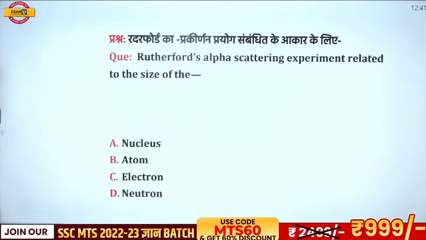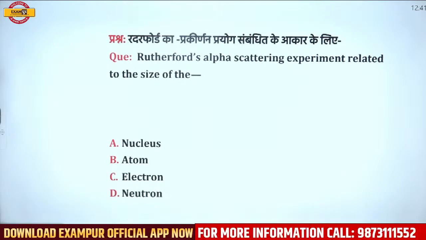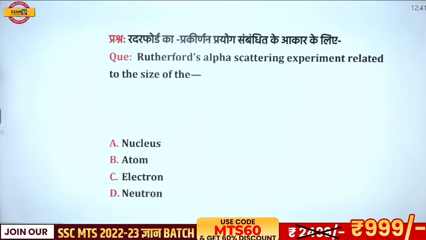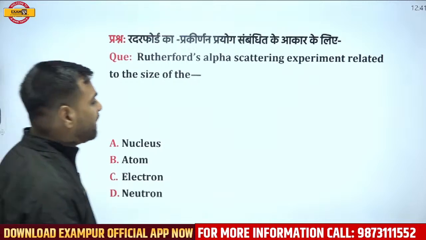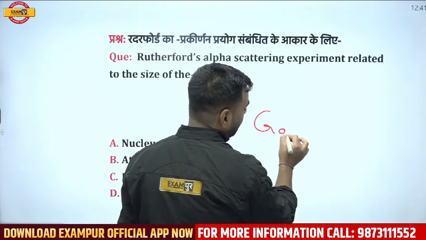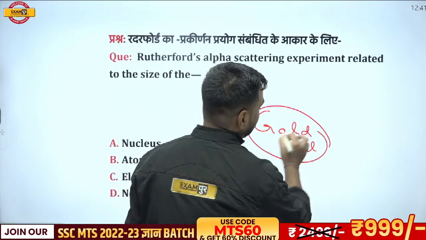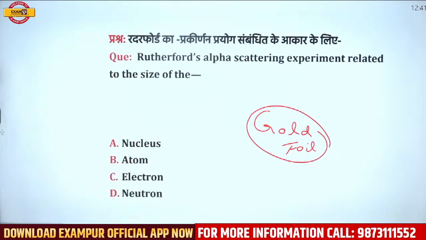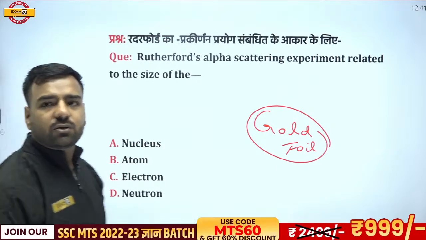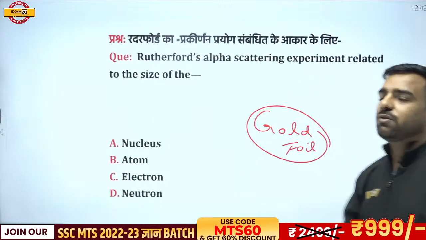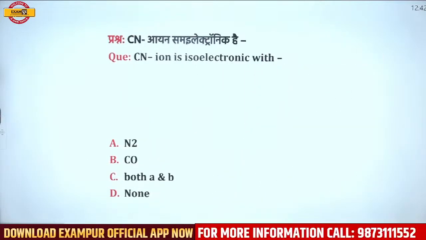If I talk about this particular part, please remember what was Rutherford's experiment. It directed high energy streams of alpha particles from a radioactive source at a thin sheet of what? You remember the gold foil experiment, where this was being conducted. So please remember, here the correct answer is going to be nucleus. Shantu Datta, great, absolutely correct. The correct answer is going to be nucleus.